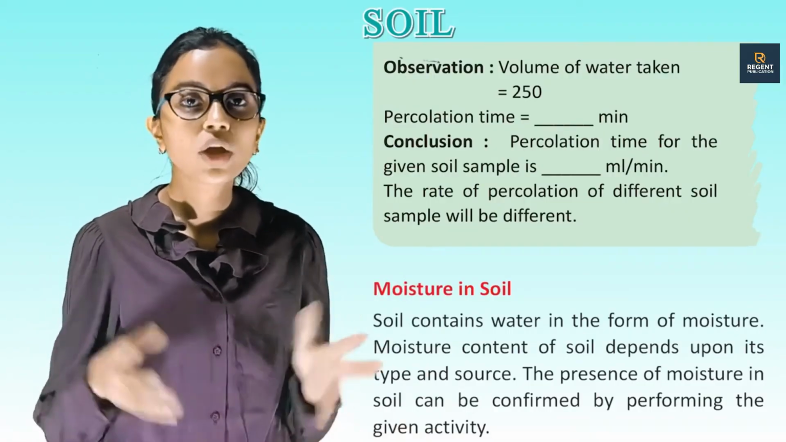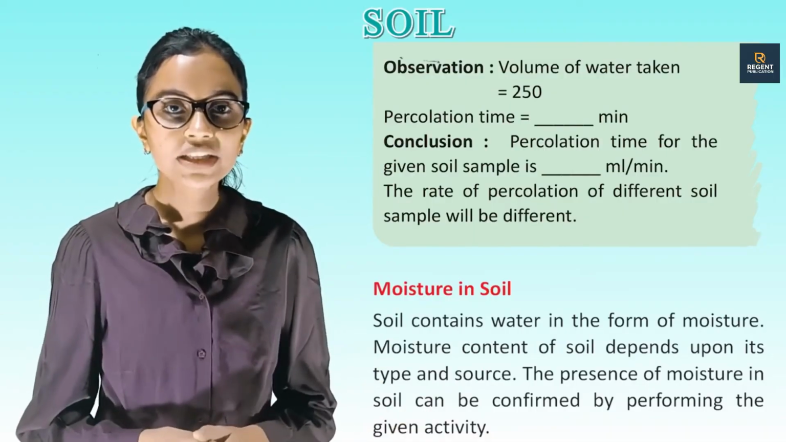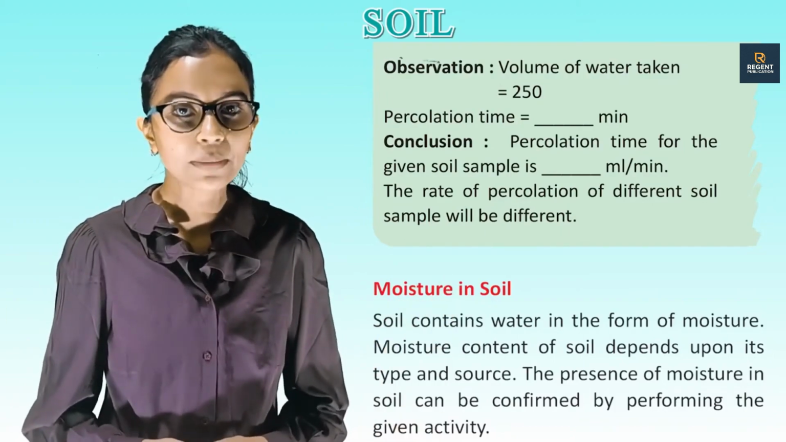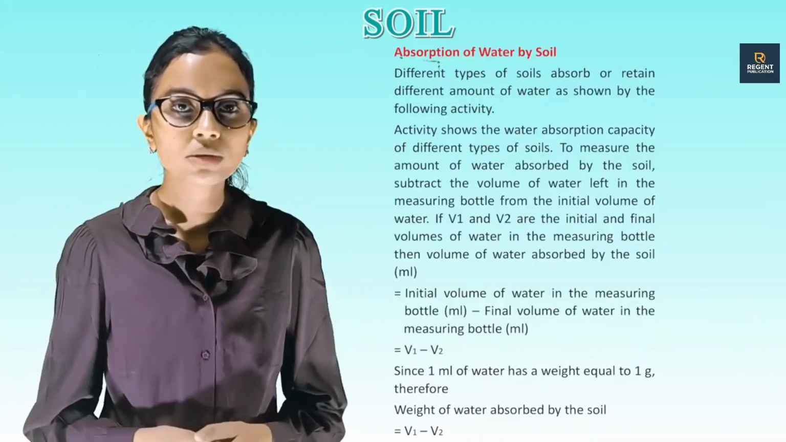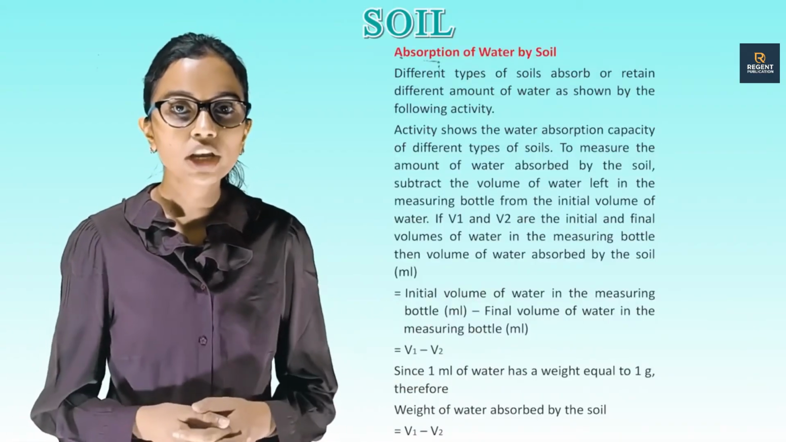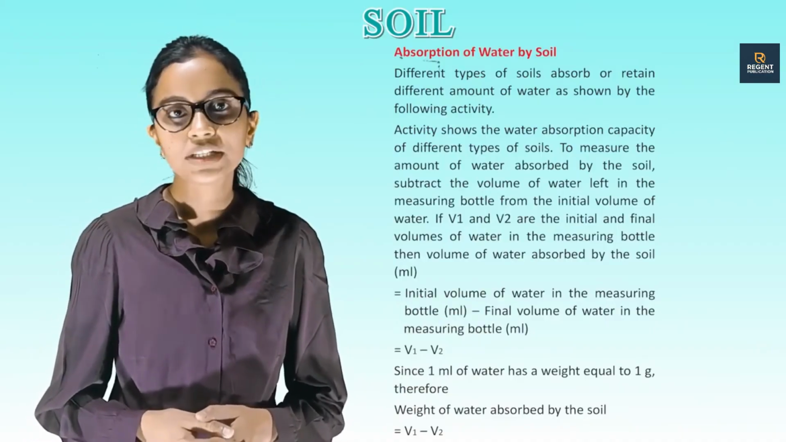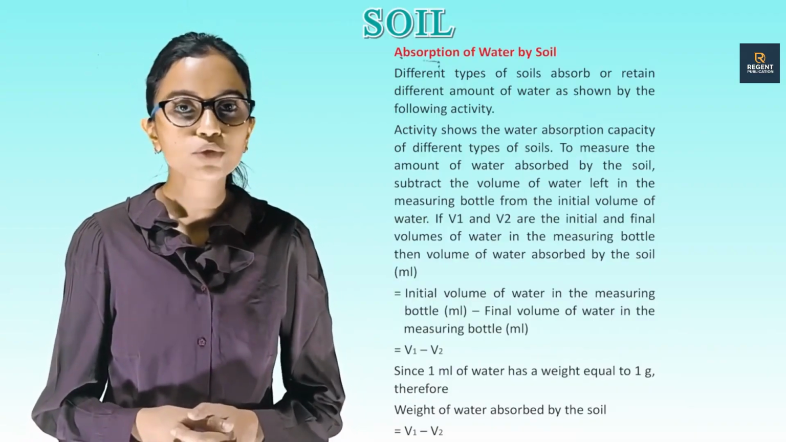Moisture in soil. Soil contains water in the form of moisture. Moisture content of soil depends upon its type and source. The presence of moisture in soil can be confirmed by performing the given activity. Absorption of water by soil. Different types of soil absorb or retain different amounts of water as shown by the following activity. This activity shows the water absorption capacity of different types of soil.